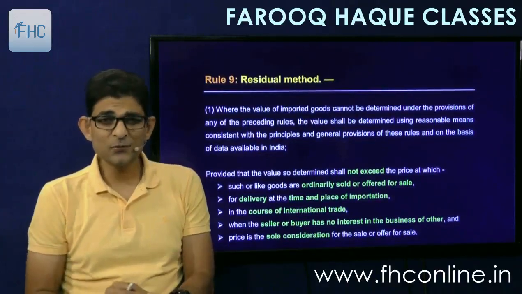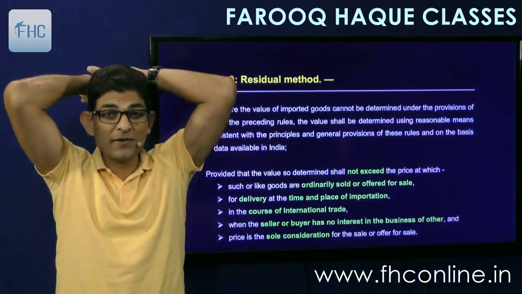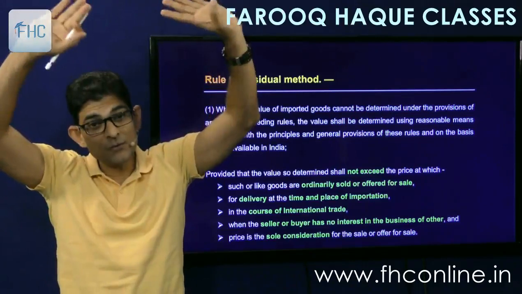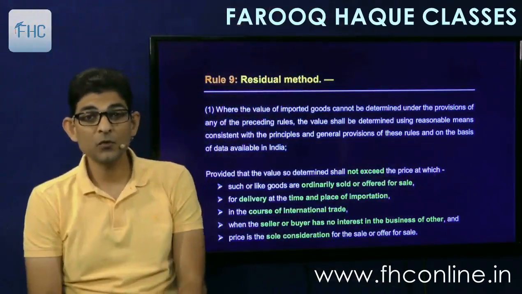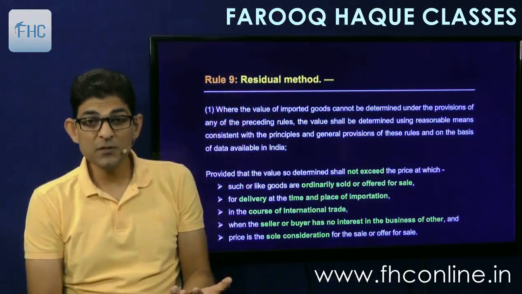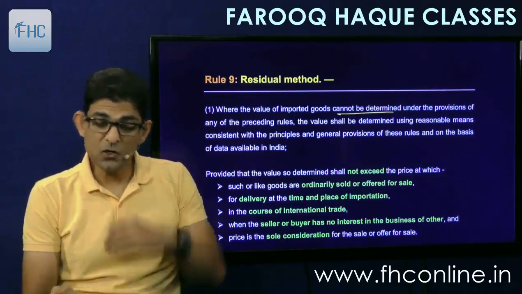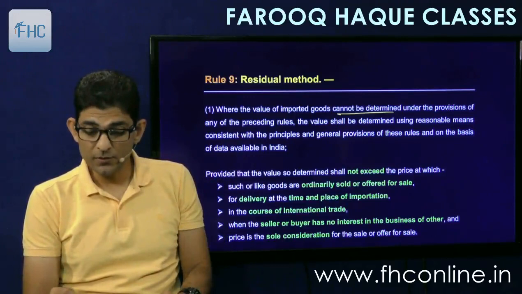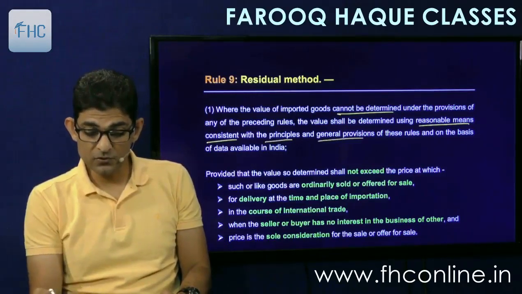Then moving ahead is the residual method. So if all the rules fail, there is no importation of identical goods, there was no importation of similar goods, we cannot find out the deductive value nor find out the computed value. If nothing is possible, then what you do? Then you apply rule 9. Rule 9 is also called as the best judgment rule, that where the value cannot be determined under the provisions of any of the preceding rules, the value shall be determined using reasonable means consistent with the principles and general provisions of these rules and on the basis of data available in India.